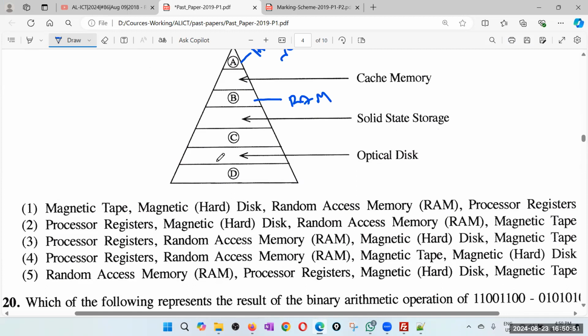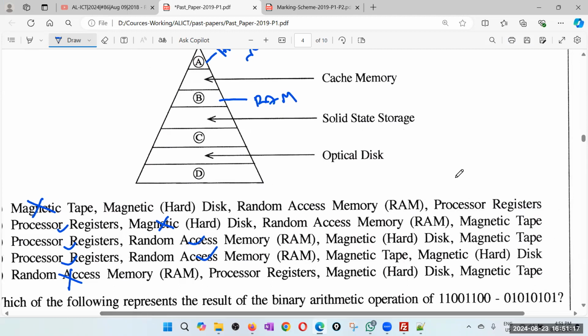Anyway, A can't be magnetic tape. So I'll first get rid of the obviously wrong ones. A can't be random access memory because cache memory is below. So these three have processor registers. Of course, B can't be hard disk. So therefore, I'll get rid of this also. Now I have only two. B is RAM, correct. And then, of course, C can't be magnetic tape because magnetic tape must be something like tertiary storage, backup storage.